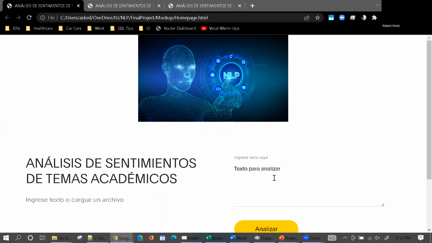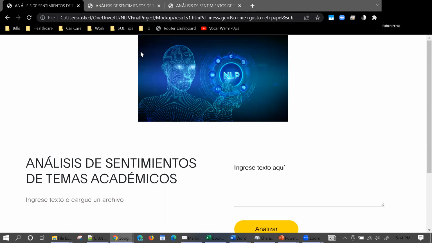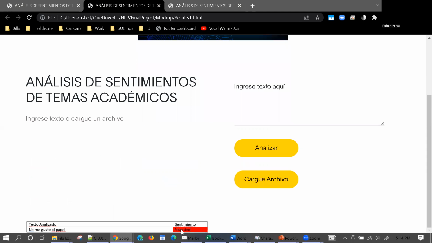So in my text input here, the command there tells you to input text here, and I'm going to write no me gustó el papel. Okay, that just means I did not like the paper. So this would be a negative sentiment analysis. So at this point, the user would click the analizar or analyze button, and then that will be processed by the middle layer and a result will be returned.